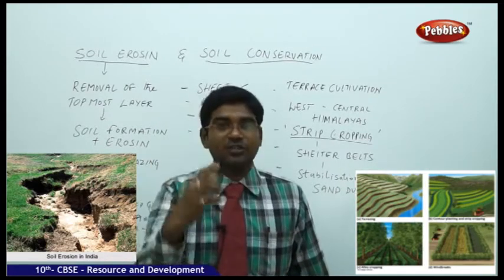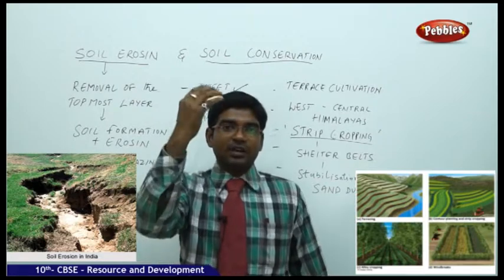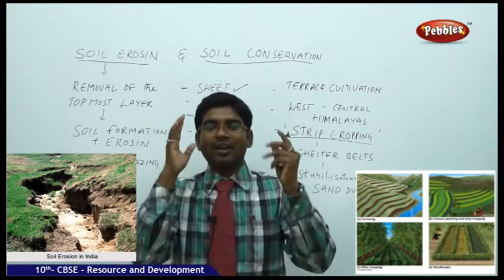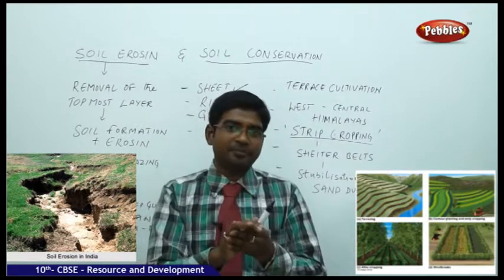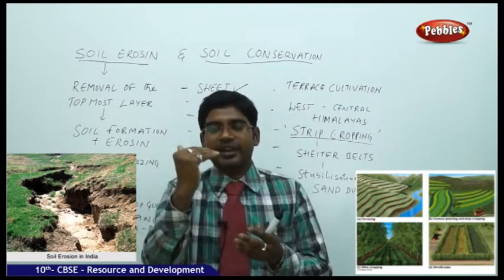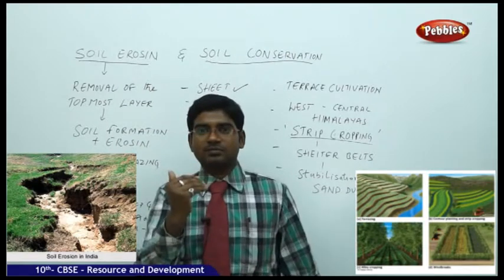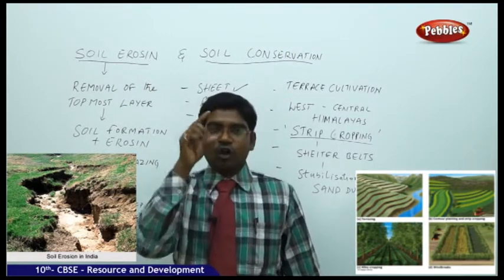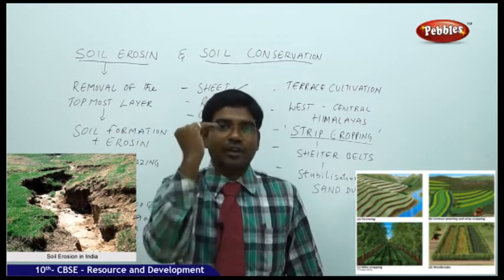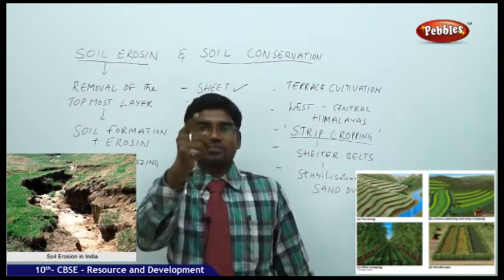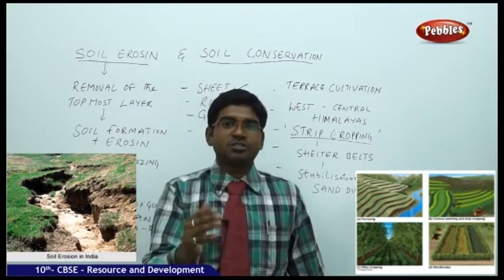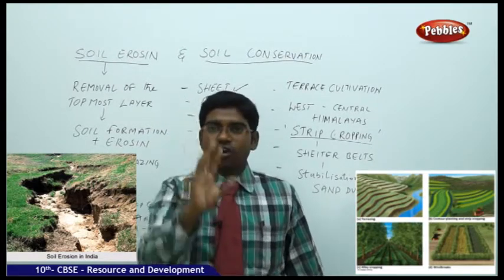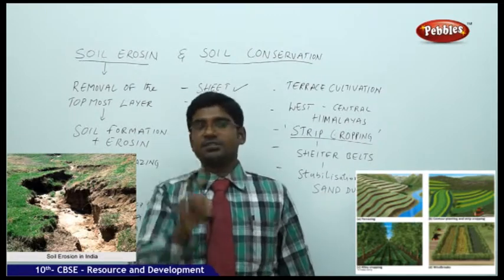The key questions from this lesson: division of the resources, where you need to draw the diagram. What are the different resources that are found here? Then you need to understand the best ways of using land, and then how to stop soil erosion. The different categories of soil erosion are key questions which will be asked in the examination. So you need to focus on these areas for this unit.